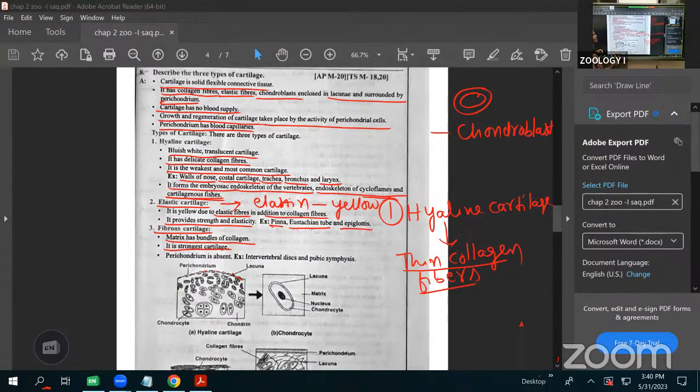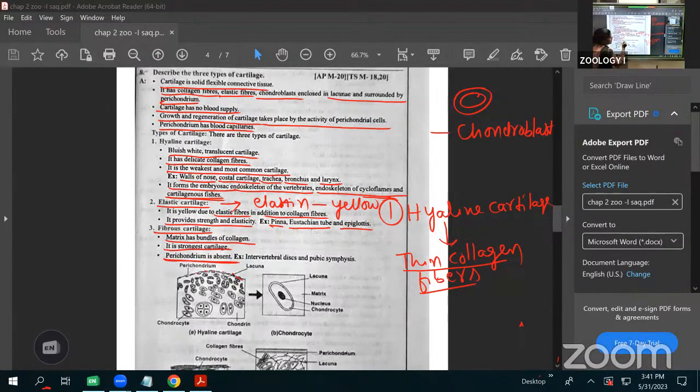Also, the special character of fibrous cartilage is that the outer layer, the perichondrium, is absent. In hyaline cartilage and elastic cartilage, the perichondrium outer layer is present, but in fibrous cartilage the outer layer is absent. Where is it located?